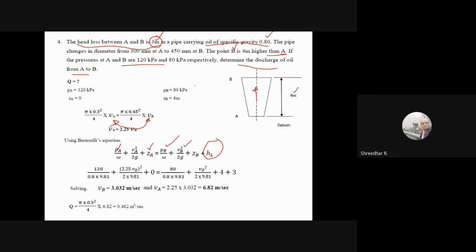So discharge is corresponding area into velocity, or you can also take the second equation, because both are the same continuity equation. Either you take this diameter area and multiply by the corresponding velocity VB. Both should give the same answer. That is the continuity equation. Whatever discharge passes here has to pass here.